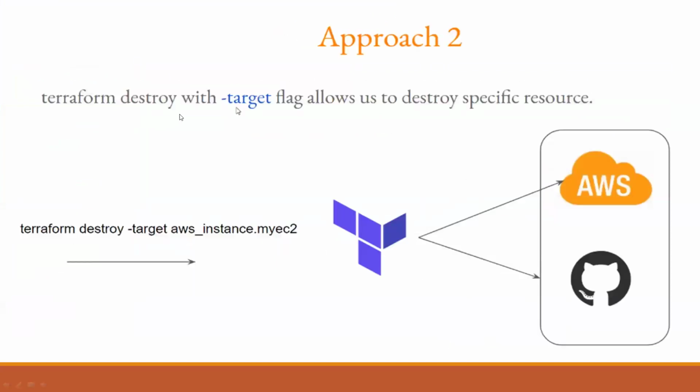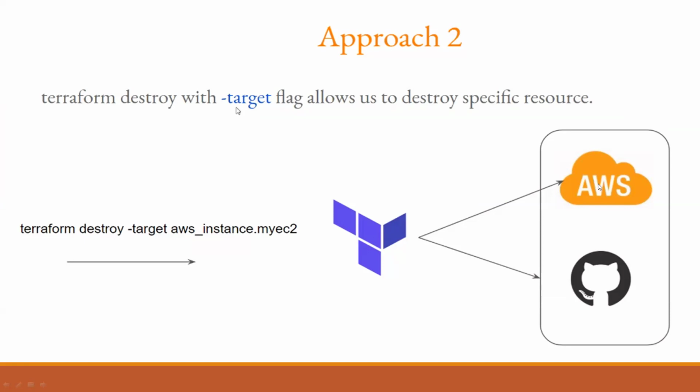Approach two, Terraform destroy with the hyphen target. The Terraform hyphen target flag allows us to destroy a specific resource. So Terraform destroy -target aws_instance.my_first_ec2 or main. Something like aws_instance.web2.